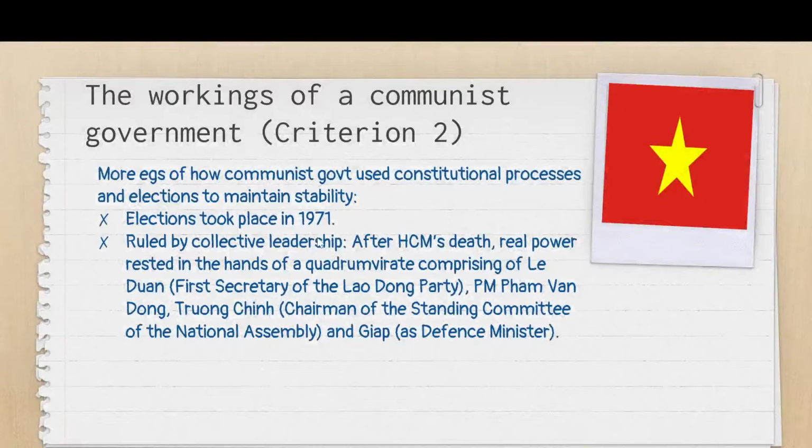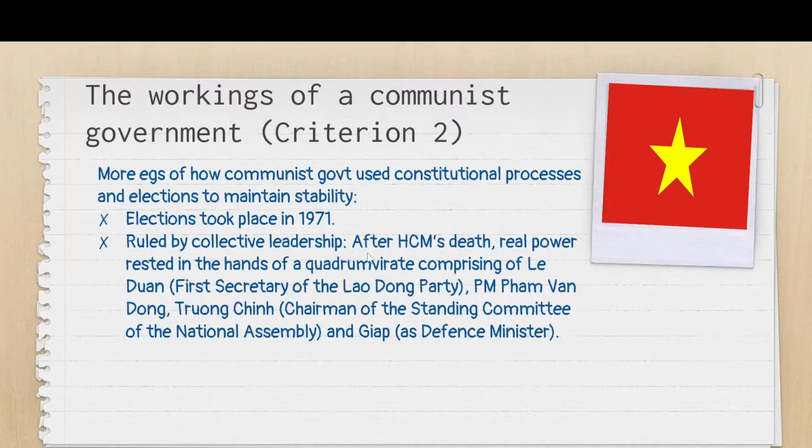So there were still elections, and then this idea about collective leadership. I'm still looking at examples of criterion 2. After Ho Chi Minh's death, he was so important, such a big figure in stature, that there needed to be 4 people to take over his position. So in a way, it was a collective leadership between 4 individuals.